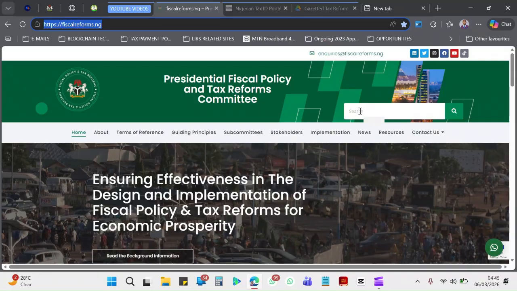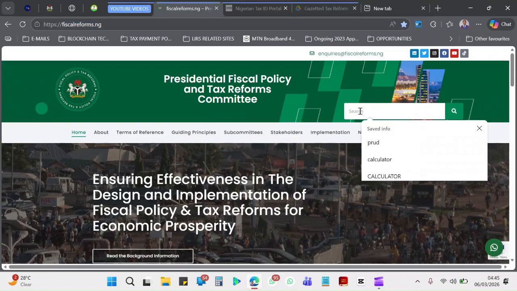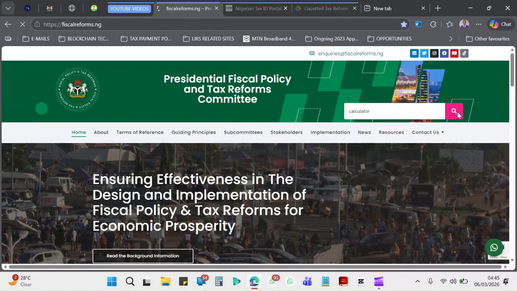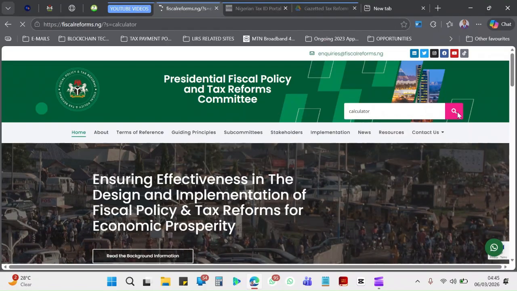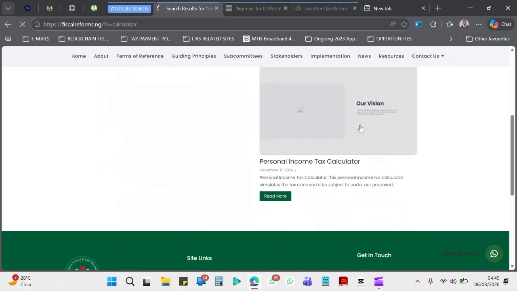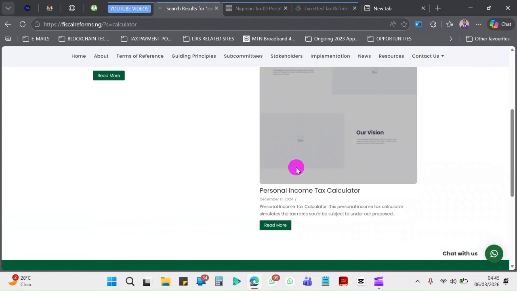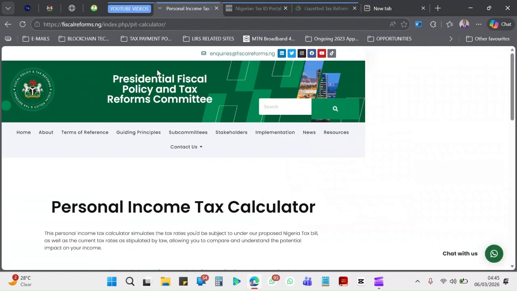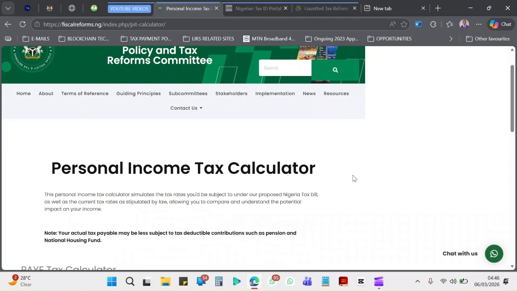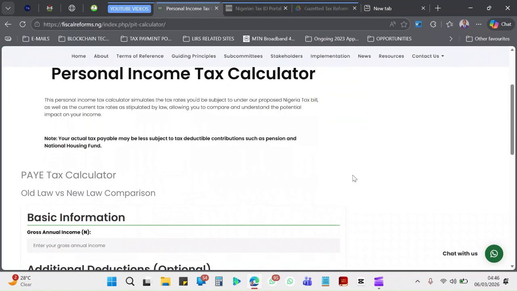Once you're on this website, just come to this search box and type in calculator, and then you can search. I'm also going to copy and paste the link to this calculator in the video description. So just click here, you can see personal income tax calculator. All right, so now I'm here. I'm also going to copy this just in case you can click on it directly from the video description and go there yourself. All right, so this is the personal income tax calculator.